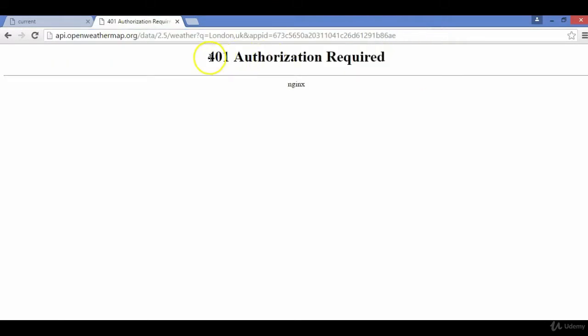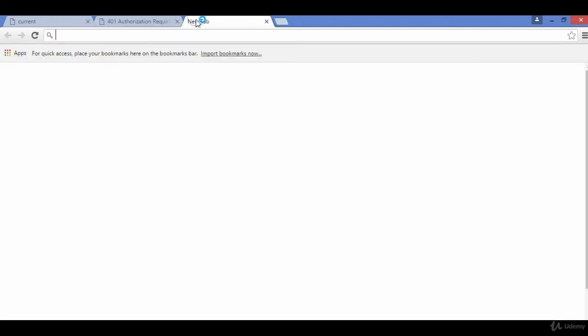If I use a different authorization key, let's try this one, and if I enter, the code returned is 401, unauthorized. There are other status codes which tell whether the API was successfully sent or not.